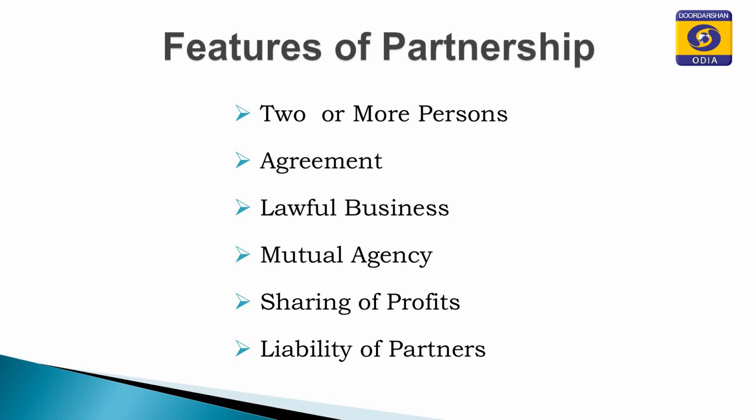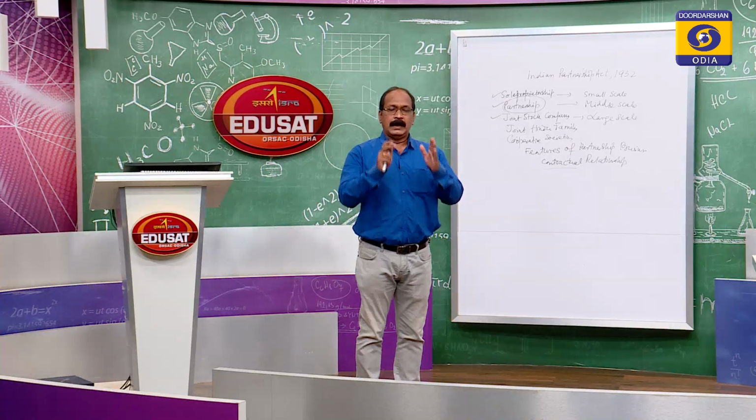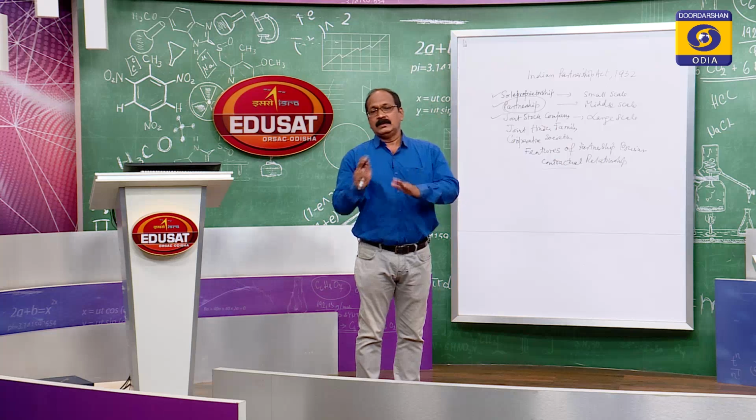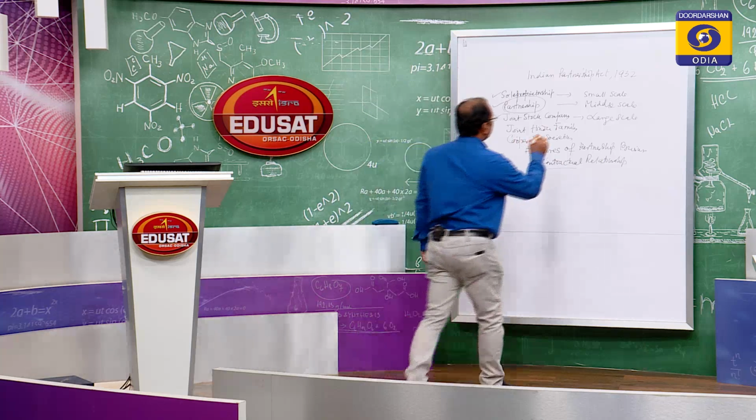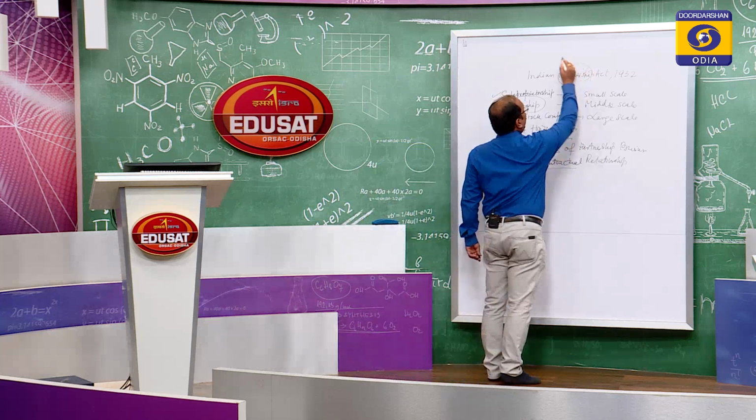Mutual agency: each partner is an agent as well as a principal. All the partners in this firm act as agent as well as principal. In the partnership business, suppose A, B and C are partners.